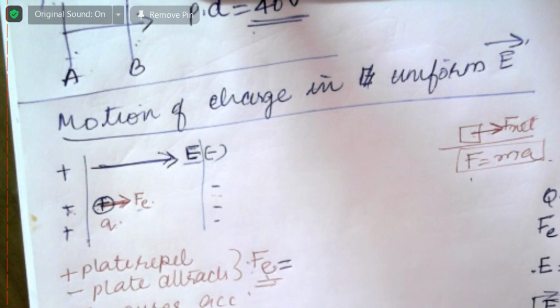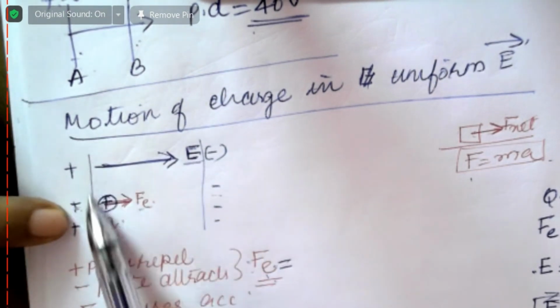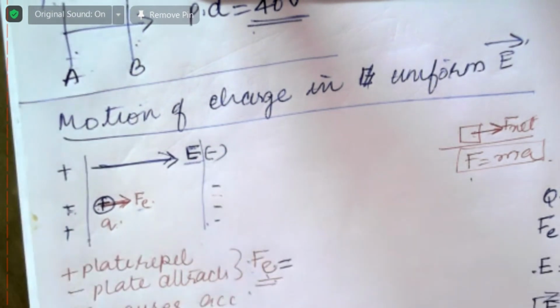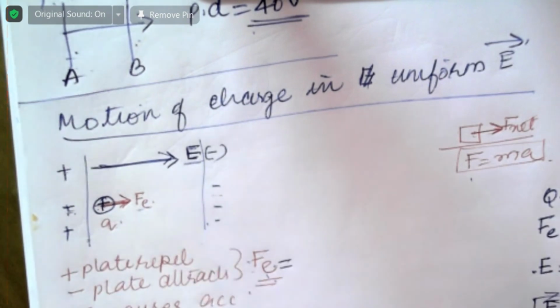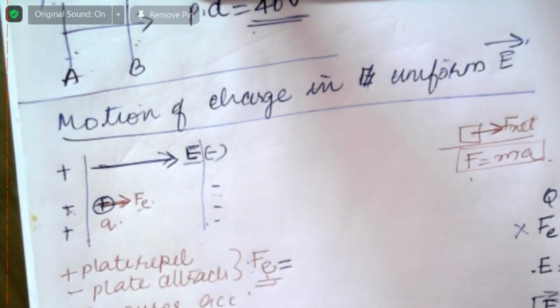From this, what is force? Because here, you know only the electric field and the charge. You don't know how much charge the other one has, and you don't know the distance. But you know the electric field strength. So in this case you cannot use that formula, you have to use this formula. Fe is equal to Q into E or E into Q. I did this earlier.